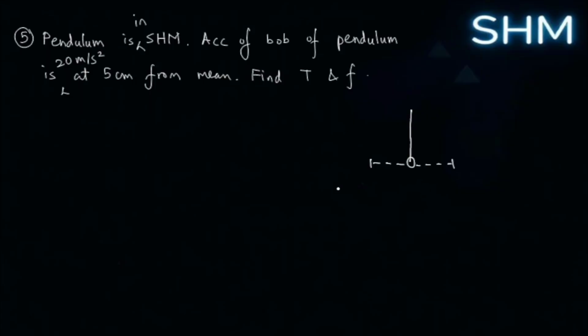Now acceleration is 20 meter per second square. Now 5 centimeter from mean position, say assume this is 5 cm. Then we have to find T and F, that is time period and frequency. Let us see how.